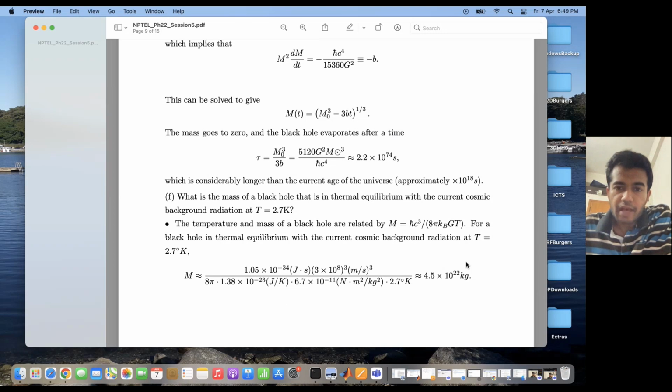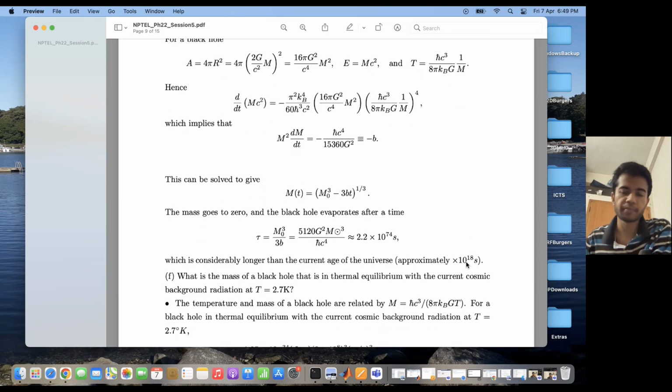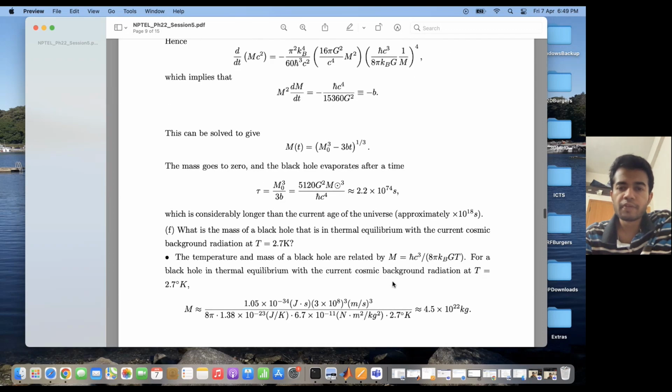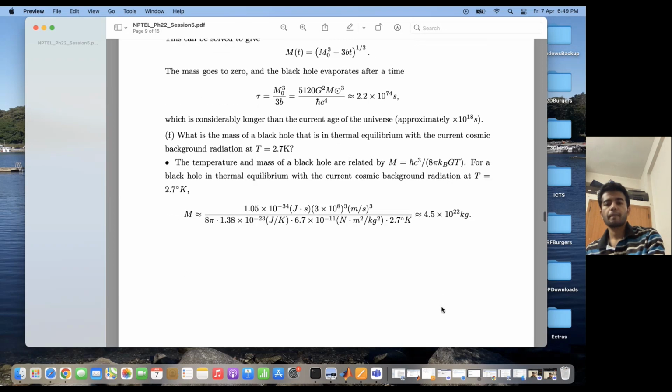Now, what is the mass of the black hole which is in thermal equilibrium with the current cosmic background radiation at T equal to 2.7 Kelvin? I had a relation between the temperature and the mass of the black hole earlier. We had calculated the temperature. By inverting that relation, I can calculate M is equal to h cross c cube by 8 pi kB T G. So if I put T equal to 2.7 Kelvin, I obtain the mass of the black hole which is in thermal equilibrium with the current cosmic background. So this will be the mass of the black hole.